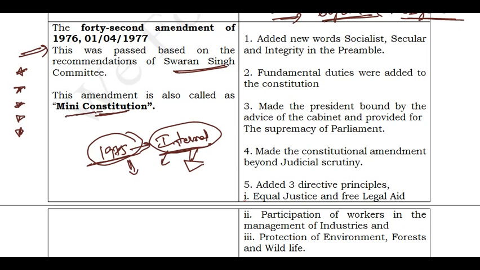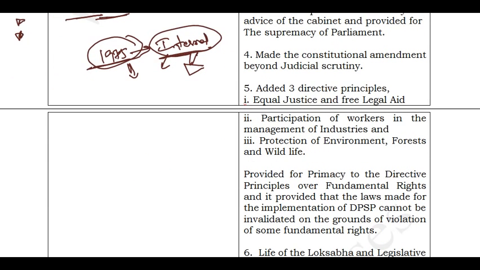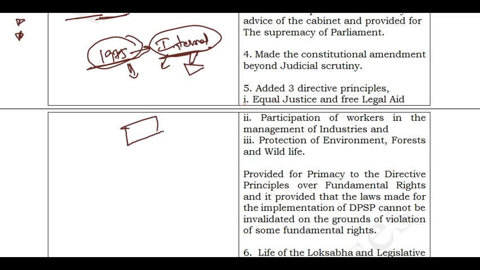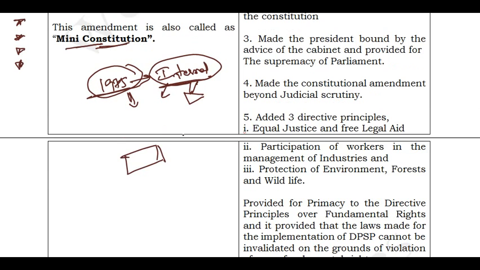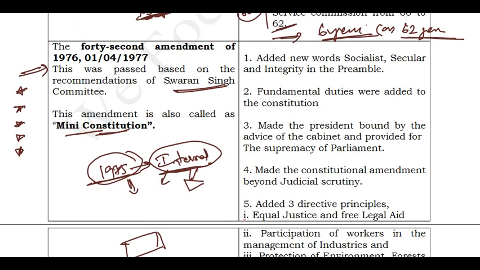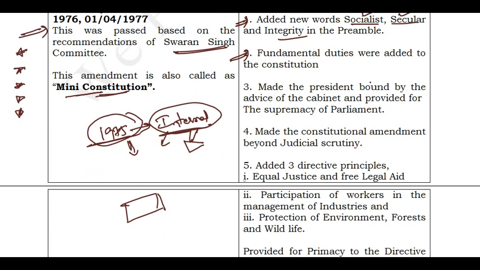See, why is this the mini constitution? It has so many provisions, and this is the biggest constitution amendment ever made for our constitution, the 42nd amendment. So remember, the 42nd constitution amendment is the biggest amendment, it is also called the mini constitution, and it is based on the Swaran Singh committee. So what are the good things over here? It has amended the preamble and added some words to it: socialist, secular, and integrity. When we discussed the preamble, we saw socialist, secular, integrity. These three words were added at a later stage because of the 42nd Amendment Act.